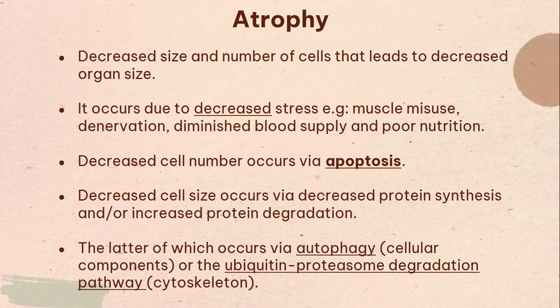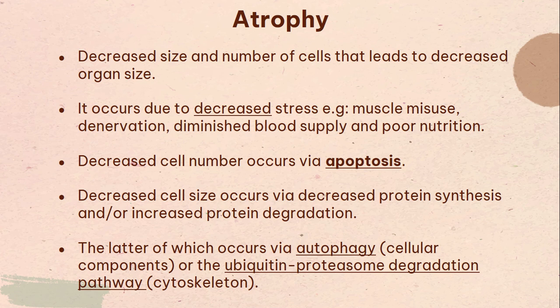Muscle misuse, denervation, diminished blood supply, poor nutrition, many examples like senile atrophy, for example. You don't have to memorize them, you just have to know the concept. So it's decreased stress. An example would be somebody who stops going to the gym and then muscles shrink because of misuse, alright? Decreased cell number takes place via apoptosis. And you could think of apoptosis as programmed cell death or cellular suicide, alright?